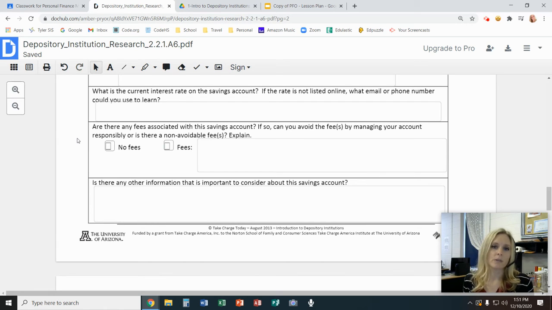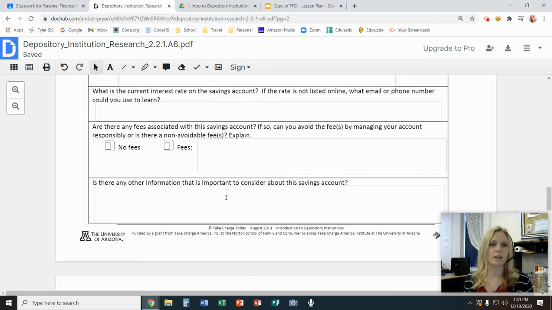Are there any fees associated with this savings account? And so you're going to summarize the fees if there are fees. And if so, could you avoid the fees by managing your account responsibly, or they're non avoidable fees? So you kind of want to think about this in two different categories. Yes, there are probably fees for penalties of different kinds, but we're assuming that you're not going to trigger any of those penalties and you're just going to be a responsible person. Are there fees such as just a monthly fee or an annual fee that you have to pay for just to have the account? That's what we're looking for.